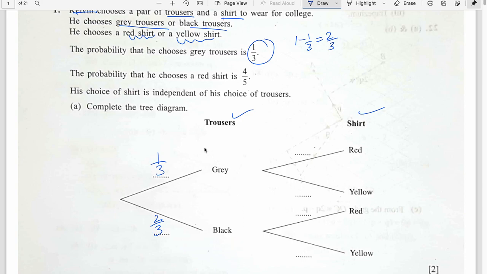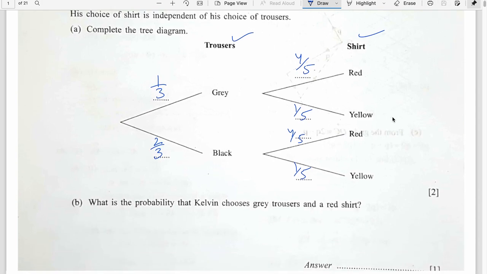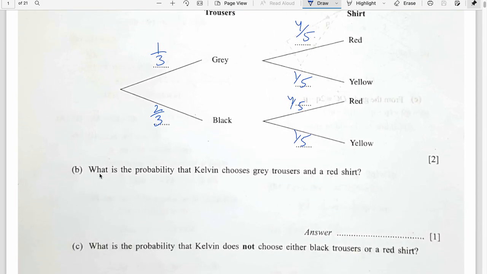Total probability is 1. Probability for red shirt is 4 by 5. So what would it be for yellow? 1 by 5. That's right. So 4 by 5 and 1 by 5. Now we are only left with reading the statement and understanding it. What is the probability that Kevin chooses grey trousers and red shirt? So grey and red is this branch. Grey trousers with a red shirt is 4 by 15.